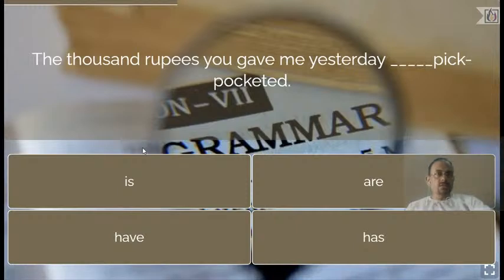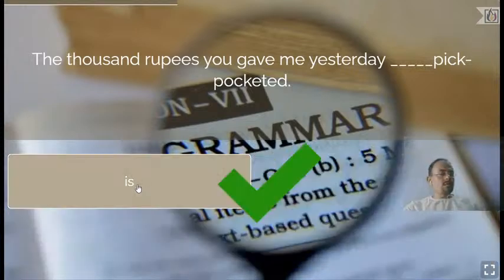Prashik said has, Krishna has. Prashik has changed his answer. Then Juhi. I shall go with the answer of Juhi, because Juhi has given only one answer which is correct. The 1,000 rupees you gave me yesterday is pickpocketed. 1,000 rupees here is taken as a whole, a single unit, therefore the verb should be singular. So it is the correct answer, Juhi, congratulations.